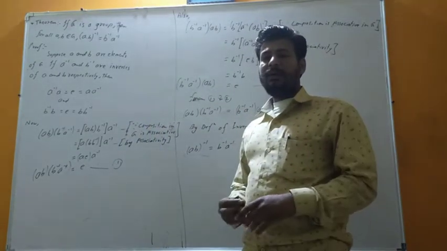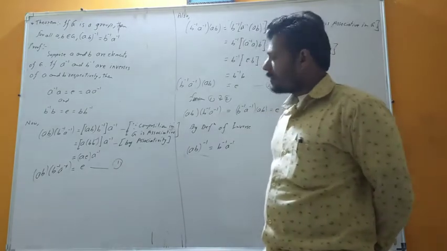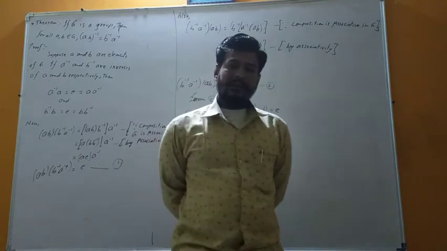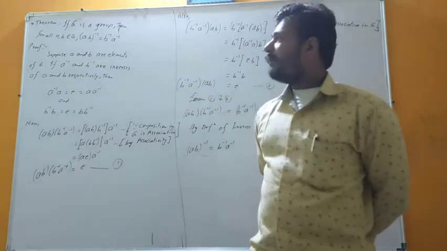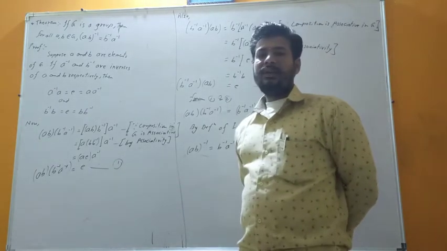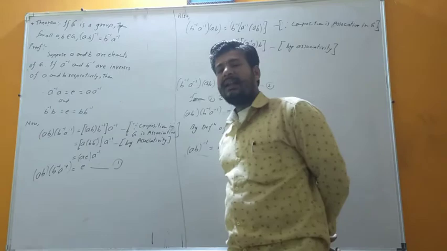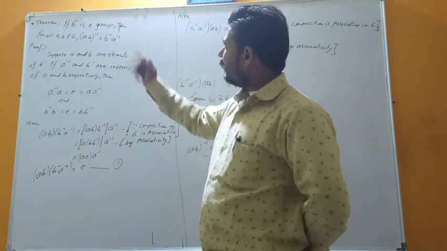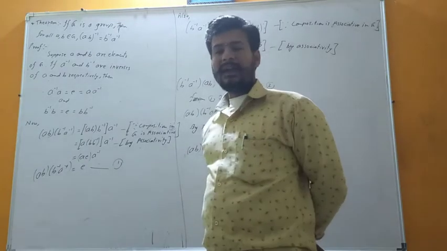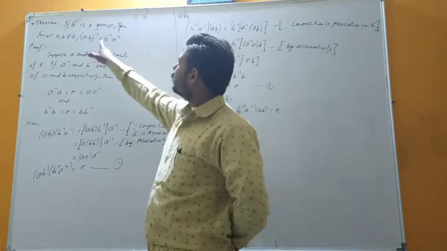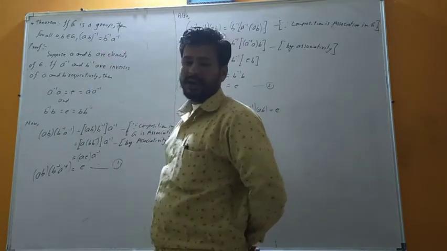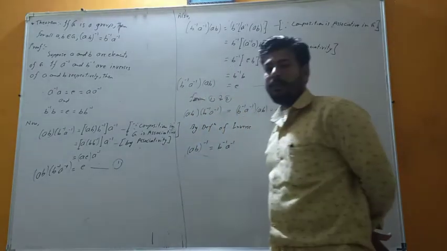Now we have to think about one more property of a group. That is, if we take any two elements from any group and take their product, and then take the inverse of that product, its inverse is nothing but the inverses of each element in the reverse order. So if G is a group, then for all a, b belonging to G, (a·b) inverse is nothing but the inverses of each element in the reverse order. Let us try to prove this.